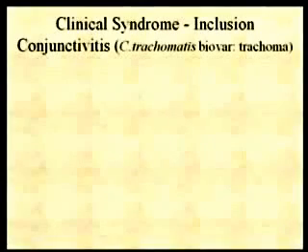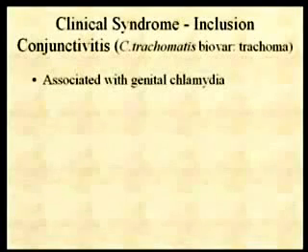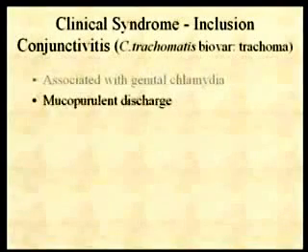Now, there is a milder form of eye disease called inclusion conjunctivitis, caused by the same organism, the same trachoma biovar of C. trachomatis. This one is typically associated with genital chlamydia, and it is characterized by a mucopurulent discharge in the eye.